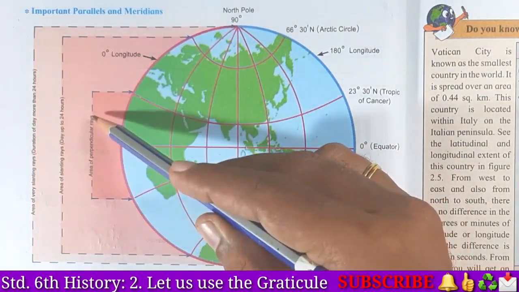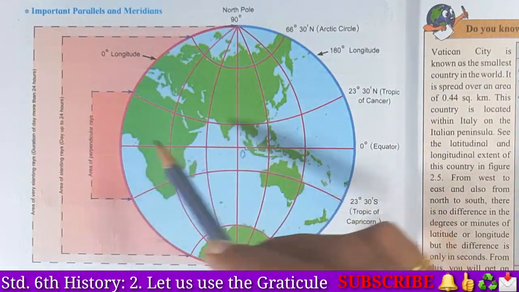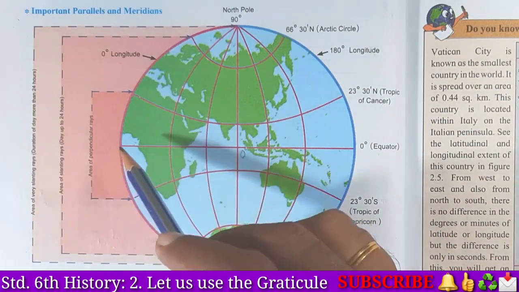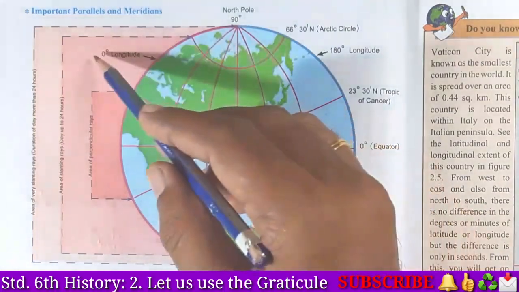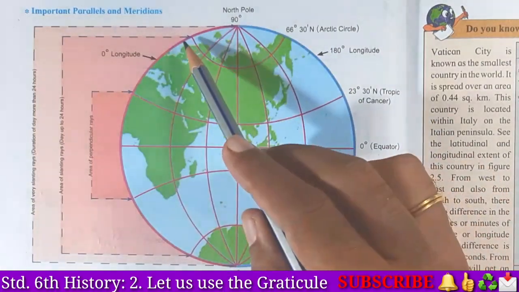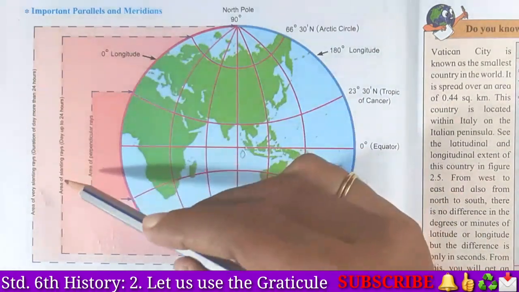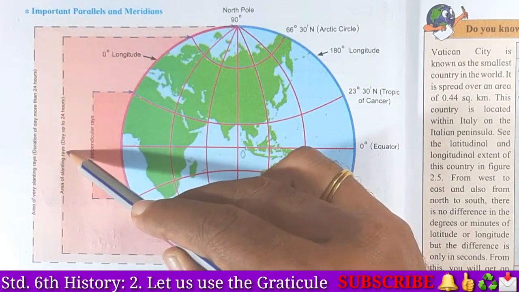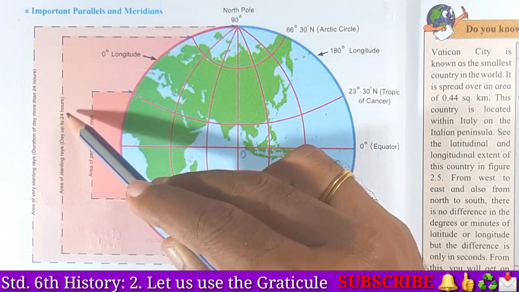This is the area of perpendicular rays. So here, 2 days in a year, we can see that sun rays fall completely perpendicular. The area of 66 degrees 30 minutes north and south is the area of slanting rays, where we find the day up to 24 hours.